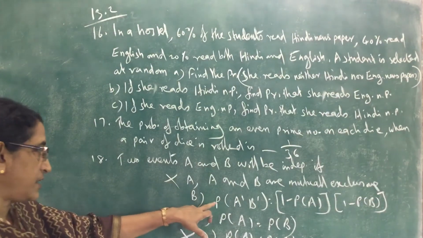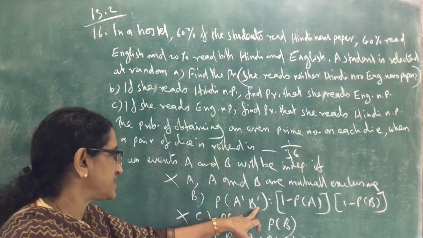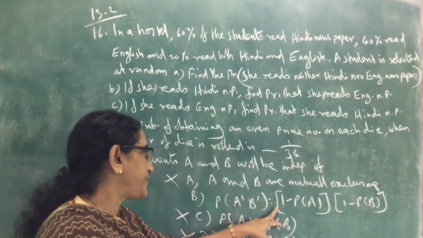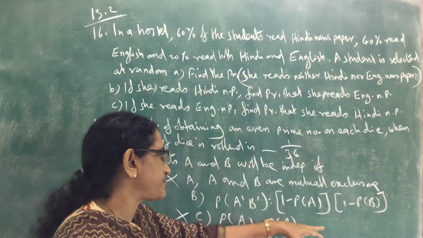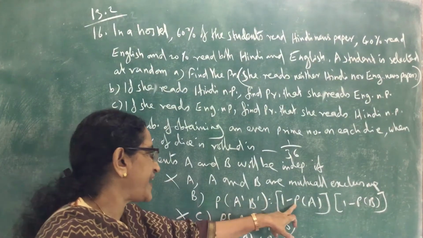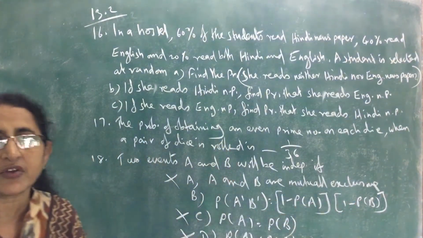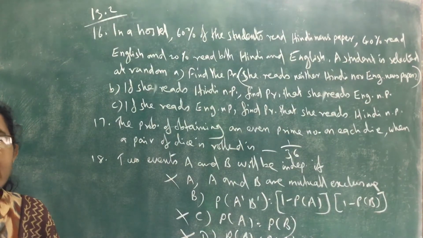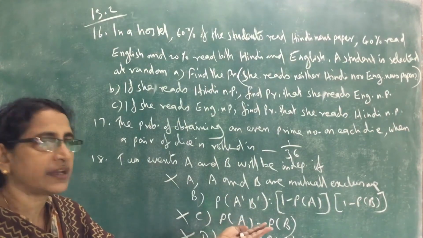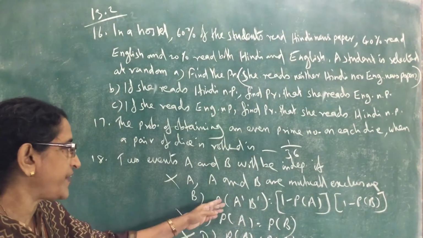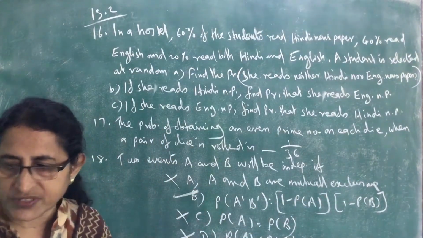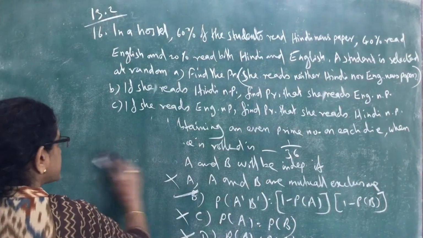But see B. P of A dash into B dash means probability of A dash intersection B dash. That is equal to 1 minus P of A into 1 minus P of B. What is 1 minus P of A? That is P of A dash. So this is equal to P of A dash into P of B dash. That is the definition of independent events. If A and B are independent, A complement and B complement are also independent. So if A complement and B complement are independent, A and B also will be independent. So probability of A dash into B dash equals P of A dash into P of B dash. So this is the correct answer, option B.